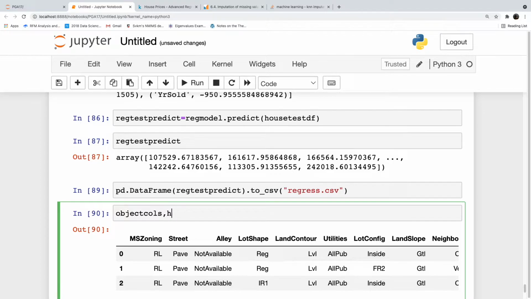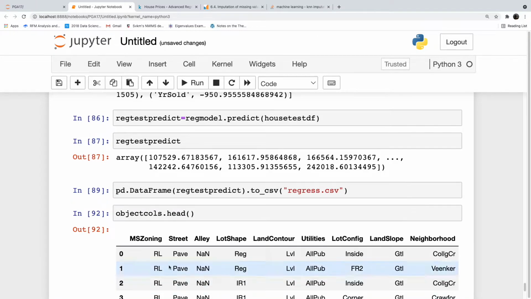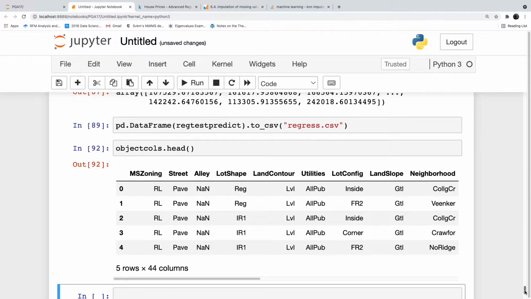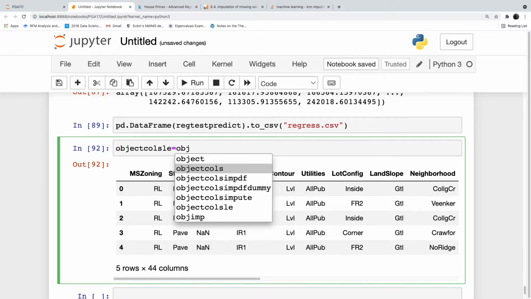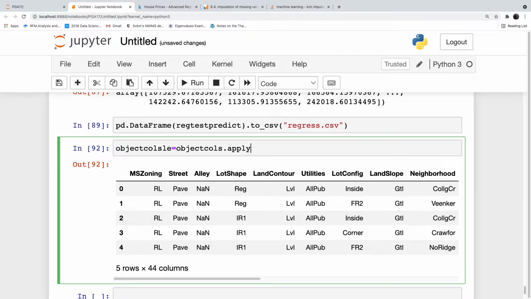Dot head. So we have the missing values, NaNs. You can see NaN, right? You can see the NaNs. So object_cols_le equals object_cols.apply(le.fit_transform).